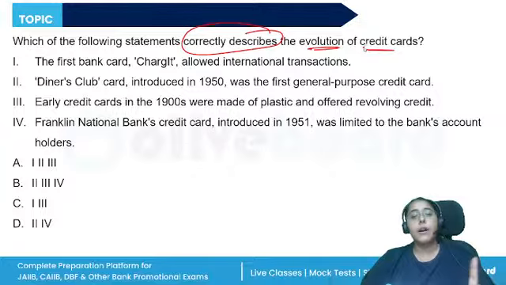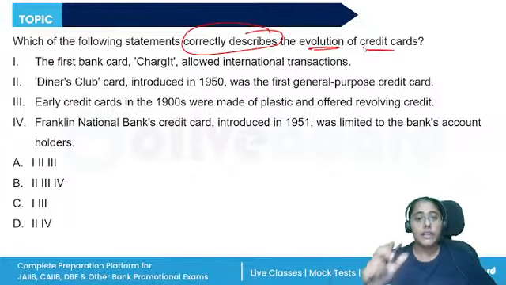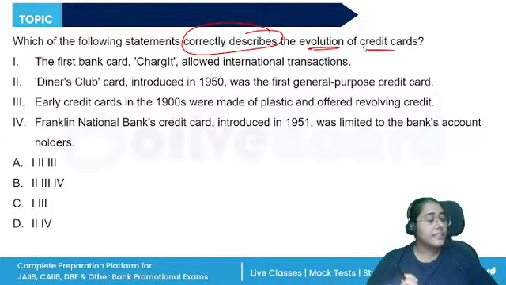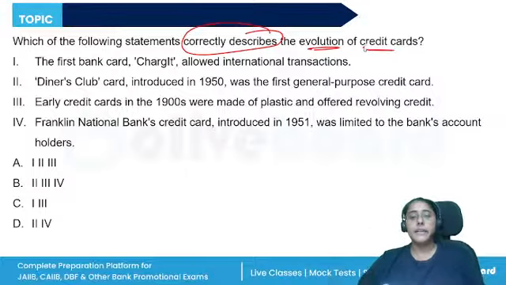When we are talking about the charged card, it was issued by a banker, John Biggins, right? And it allowed the customers to make purchases from the local merchants in the Brooklyn neighborhood only. All right. So the first statement is incorrect, second statement is correct.